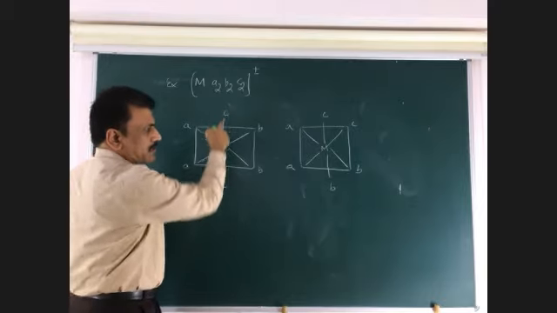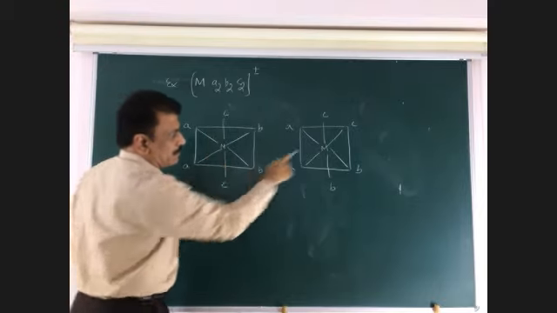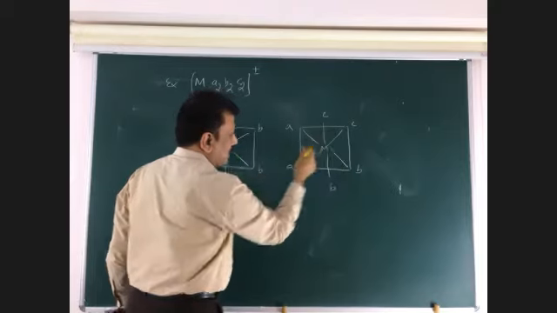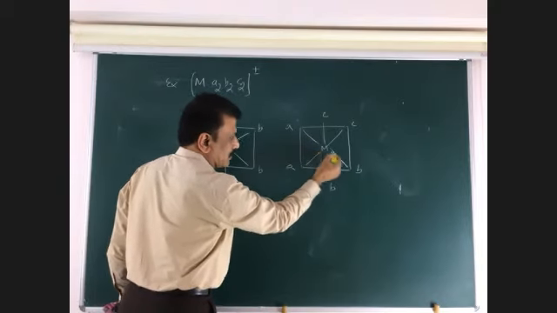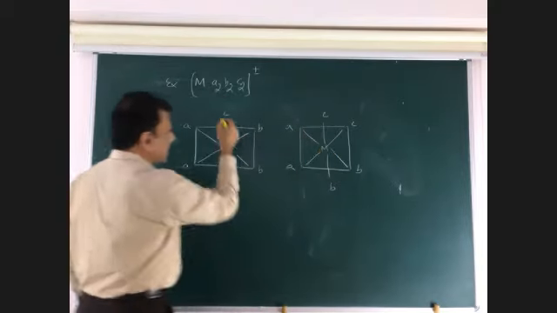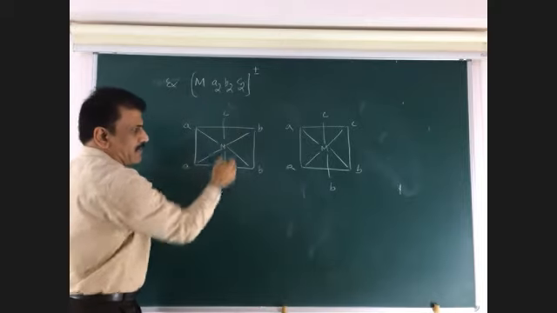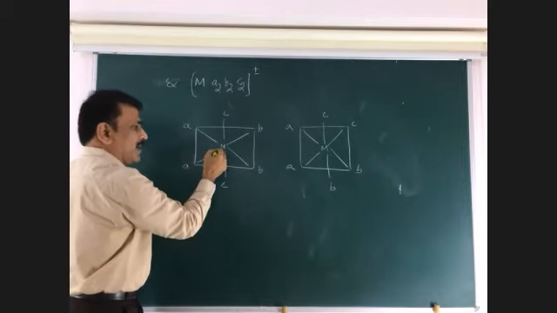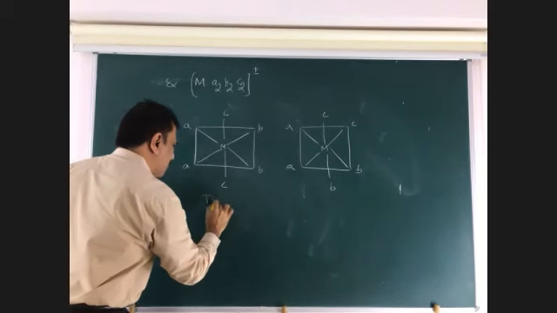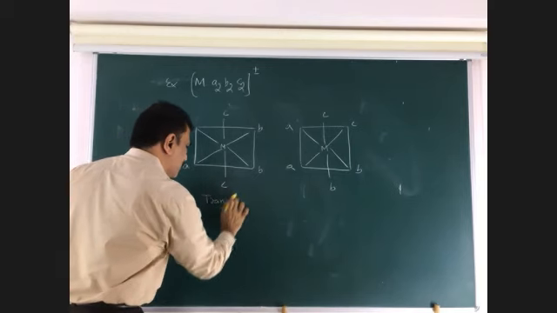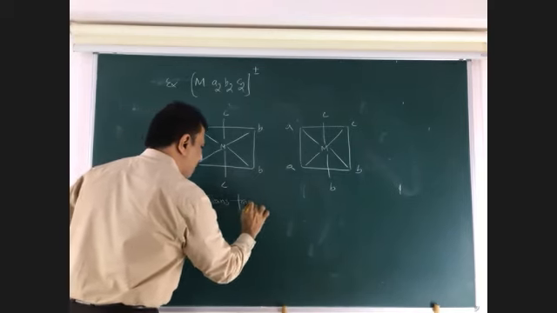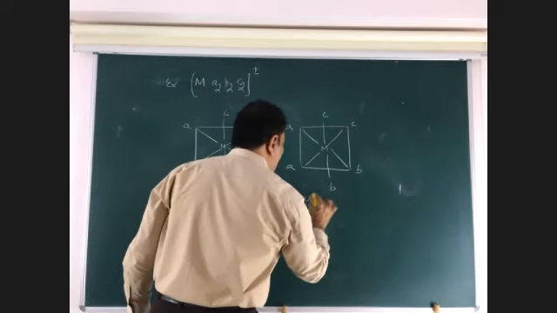This form is trans form, but this form is cis form because AA 90, BB 90, CC 90. Here CC are 180, BB 90, AA 90. This form is a trans form. This form is cis form.